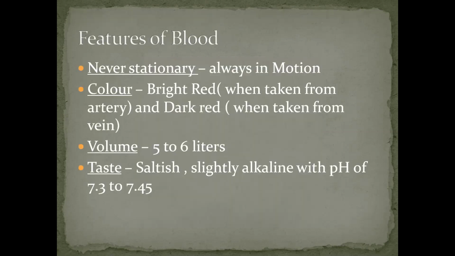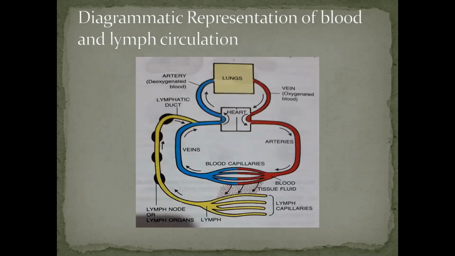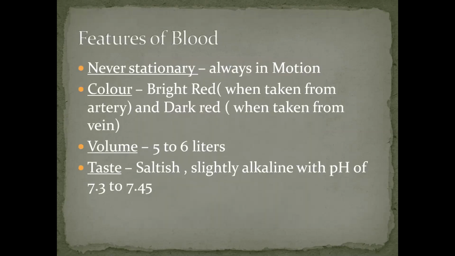Now you see what are the features of blood, as we have started with the blood now. So now what are the features of blood? First of all, it is never stationary. Children, you know, it is a form of fluid, liquid form. So it is always in motion from the heart to the arteries and back through the veins. So it keeps on moving. That movement I'll explain to you in the next lecture, in which I'll explain the working and circulating of the heart.